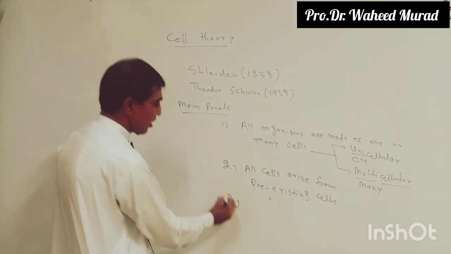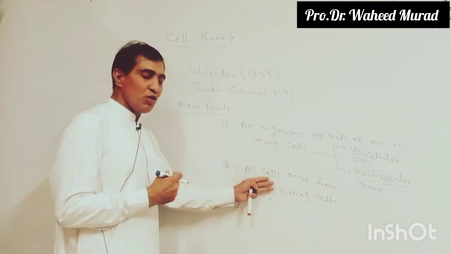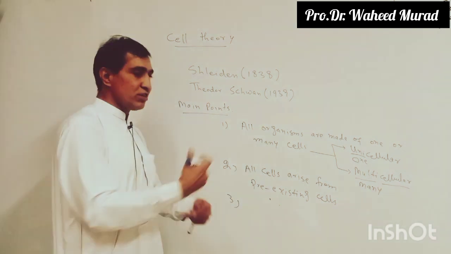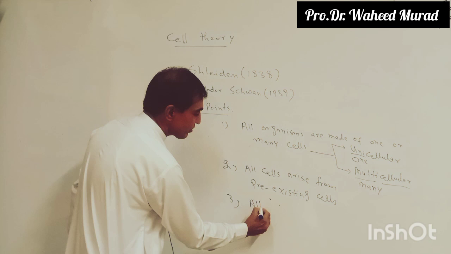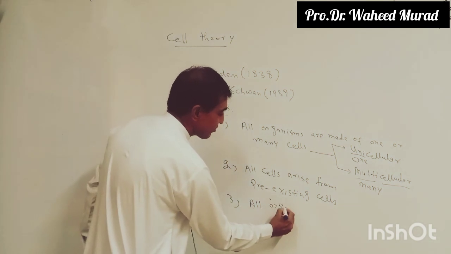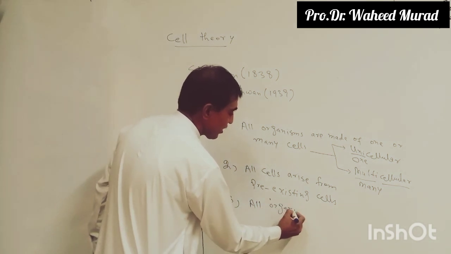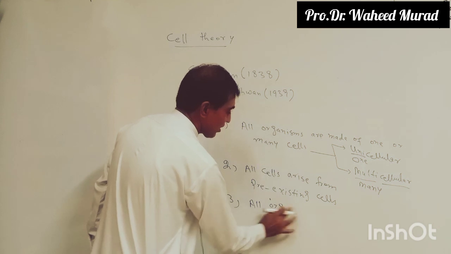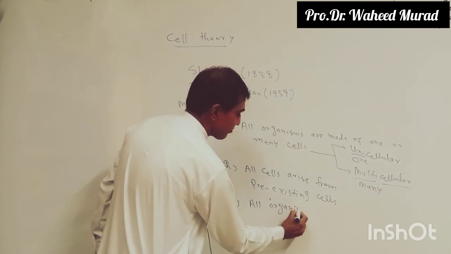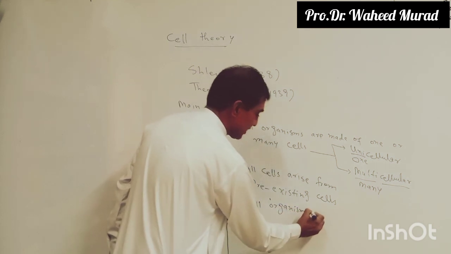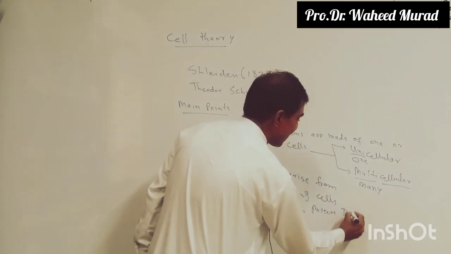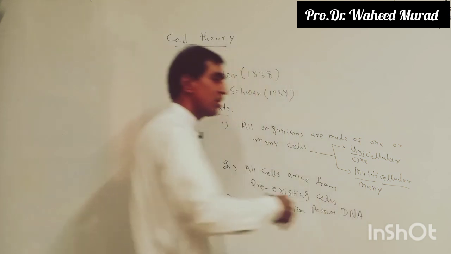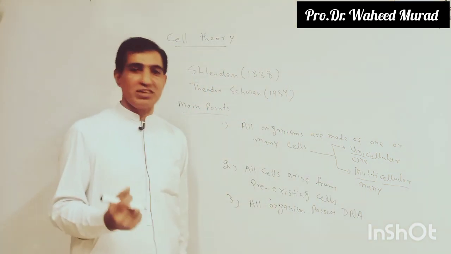Third, how will this reproduction happen? The third point is that all organisms possess genetic material. They have DNA, deoxyribonucleic acid.